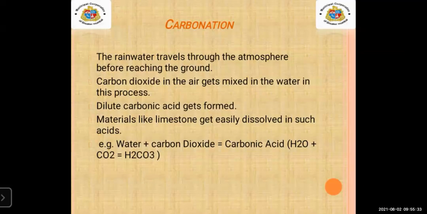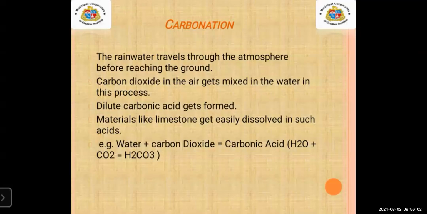Keep this in mind and you will easily understand the concept. When the rain falls and drops down on the ground, but before that, it travels through the atmosphere, and at the same time carbon dioxide in the air gets mixed up in the water.